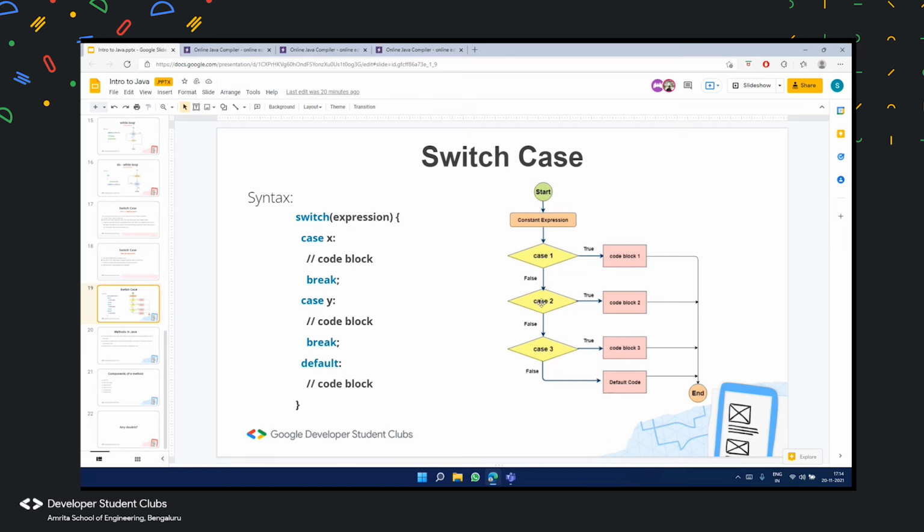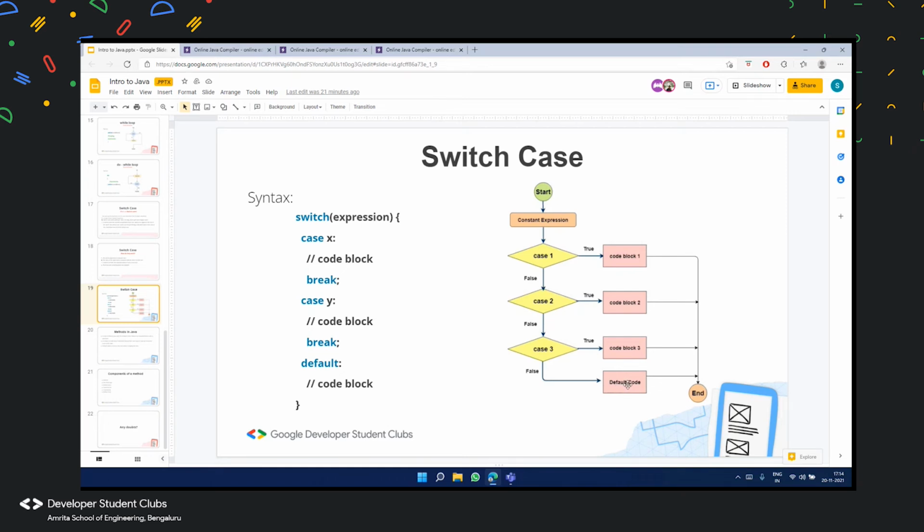At case 2 it again evaluates to false, and at case 3 again false, which means none of the cases are satisfying. It goes and executes the block of code present under the default keyword, and then the program ends.